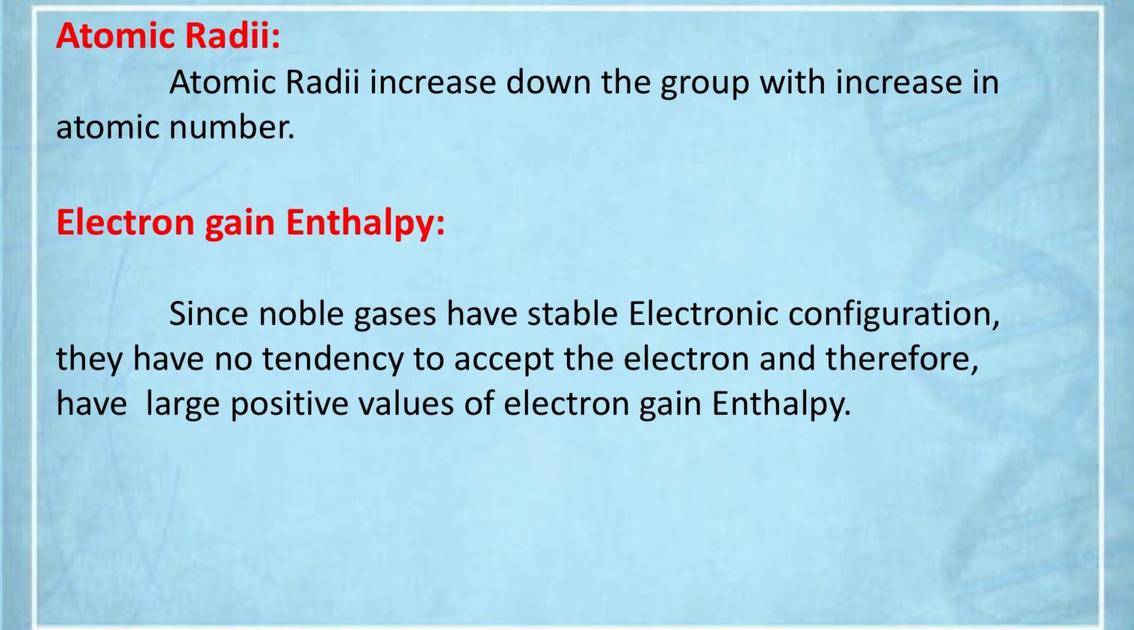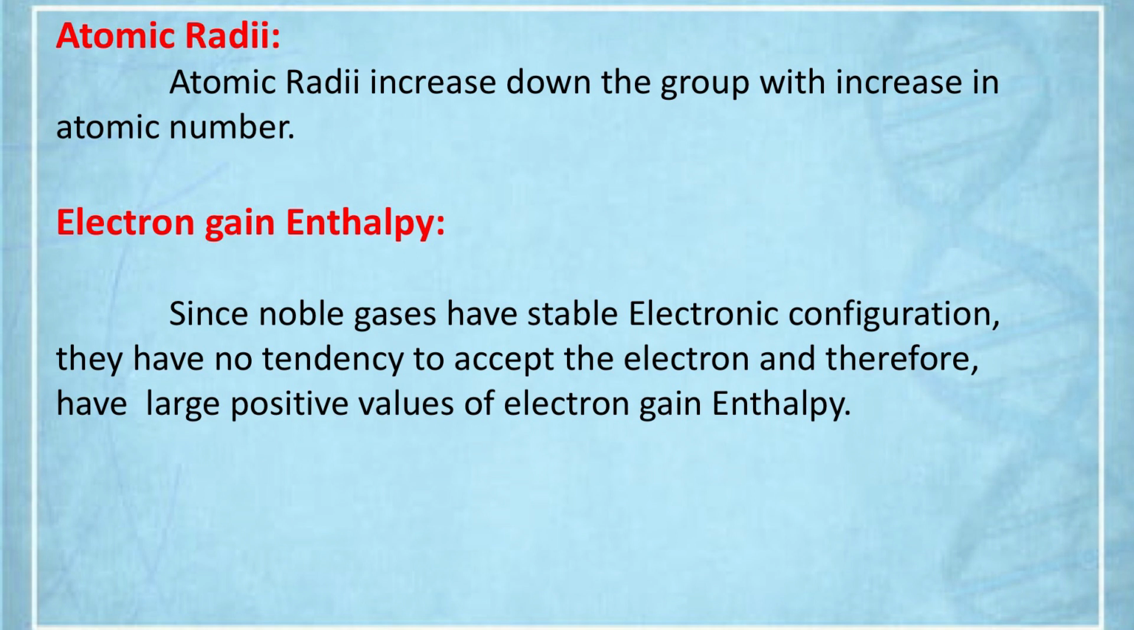About the atomic radius, it increases down the group. As usual, the number of shells increases, so atomic radius increases down the group. It is obvious. We have discussed so many points in p block elements about the atomic radius, which usually increases down the group. Electron gain enthalpy.